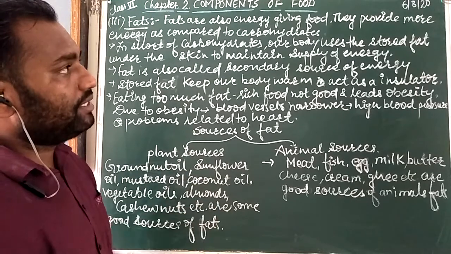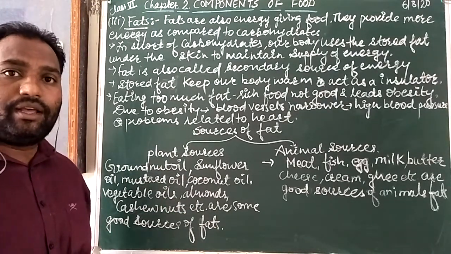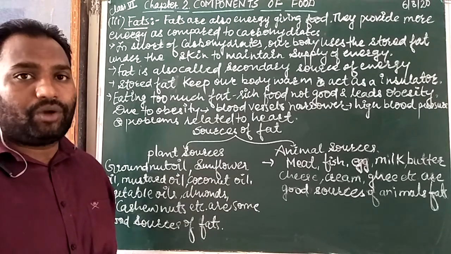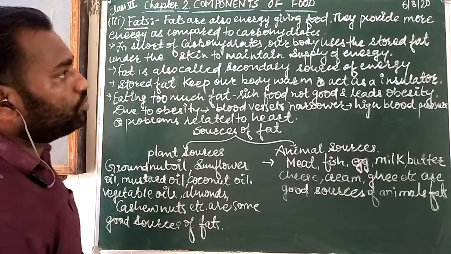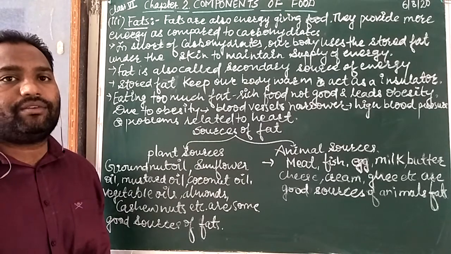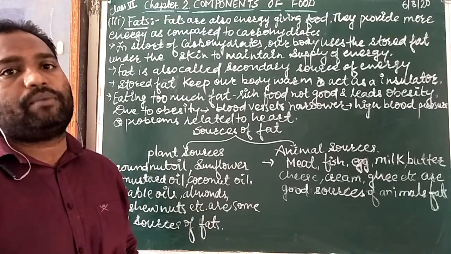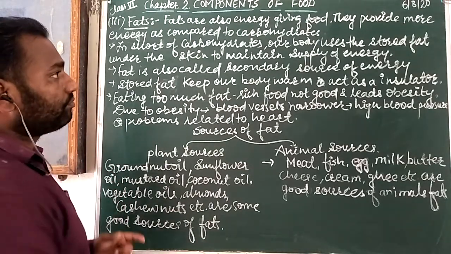These fats are generally used when our body needs energy and carbohydrates are not available. Fat is generally stored under the skin, and in the absence of carbohydrates, it is used to supply energy to our body.